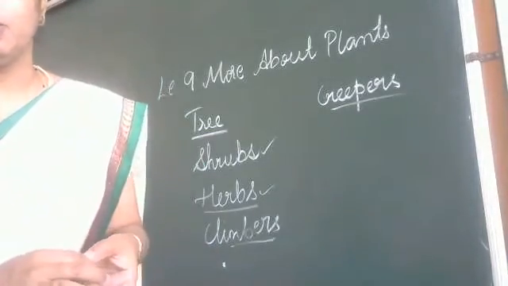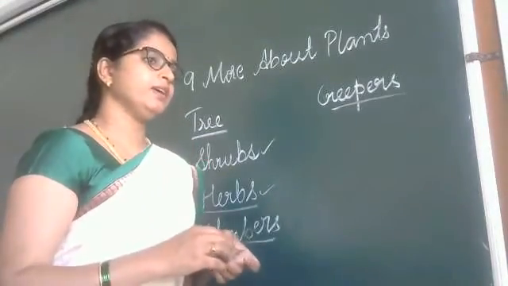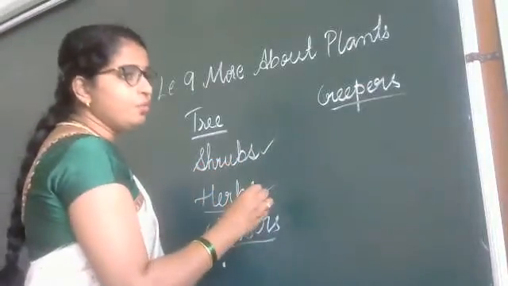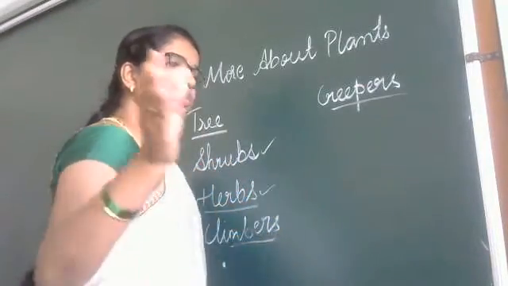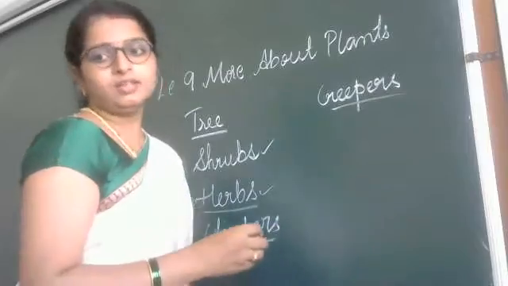A plant with a weak stem. Creeper means a plant with a weak stem which grows along the ground.